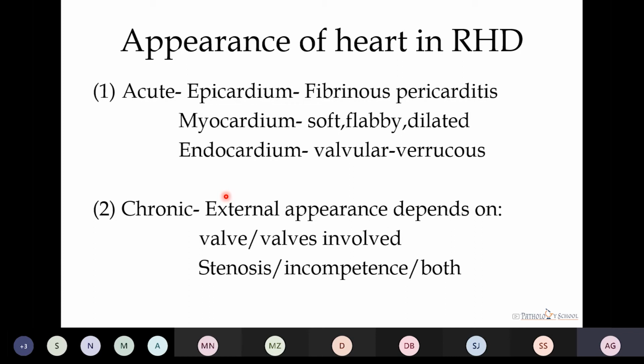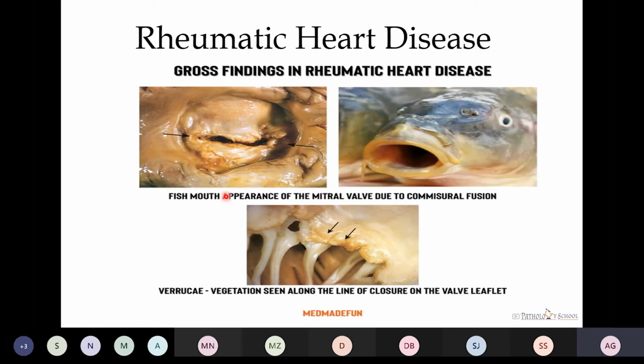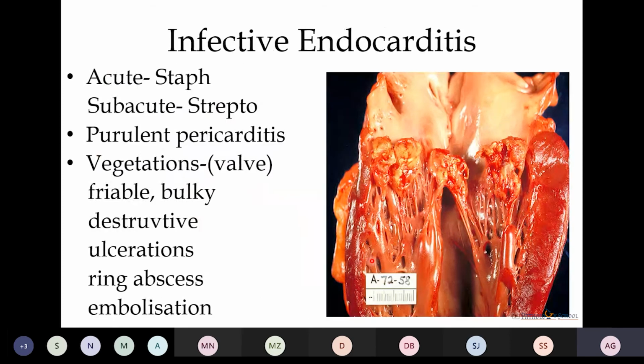This is the image showing the fish mouth appearance of the mitral valve due to the commissural fusion. And here we can see the vegetations which are seen along the line of closure of the valve leaflet. Second, in infective endocarditis, the cause of acute infective endocarditis is Staph aureus, and the cause of subacute is Streptococcus.